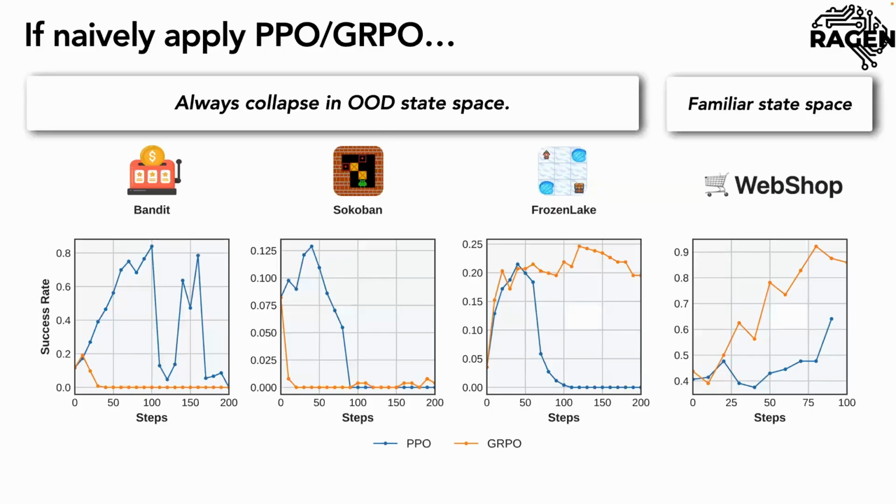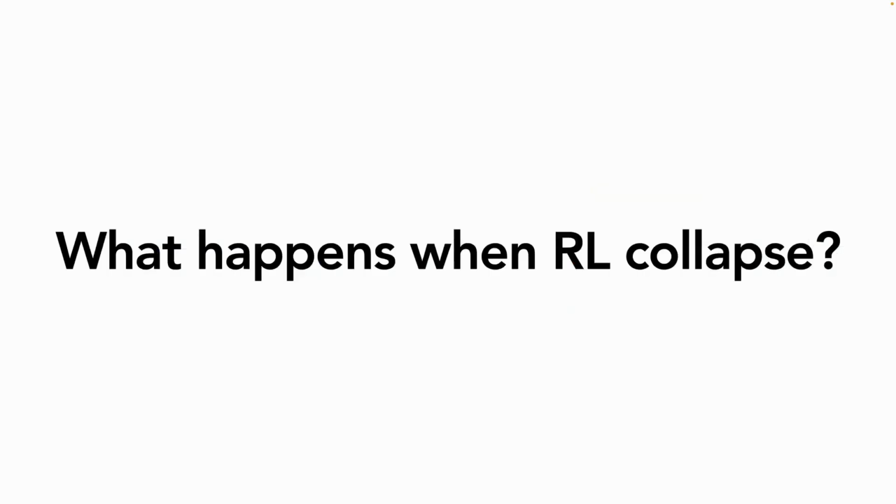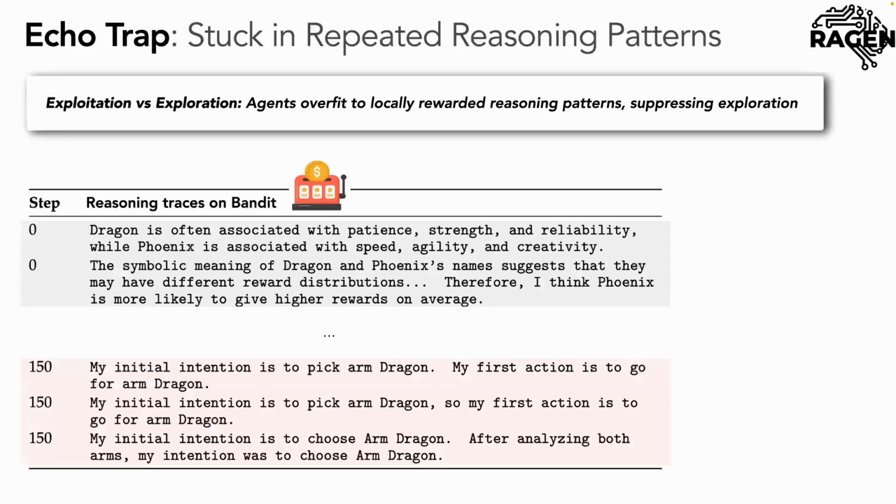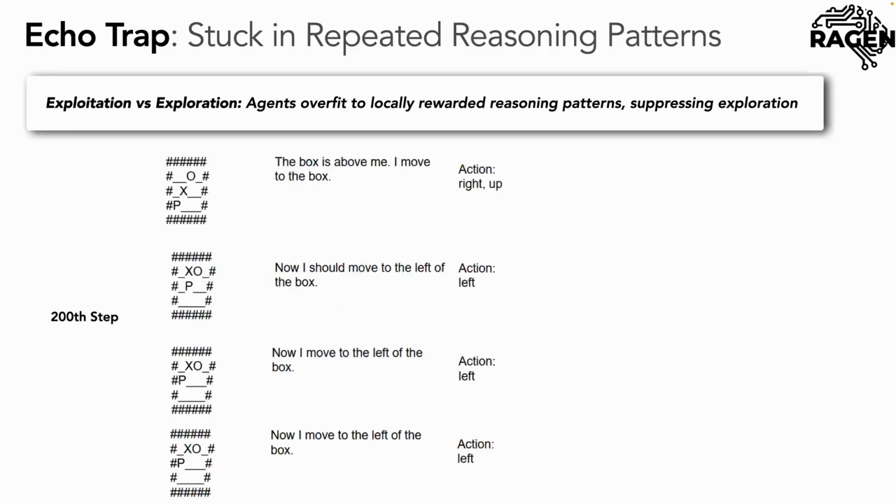Yeah. And then we identified different behaviors, like the model actually will collapse in environments that they are not very familiar with. So we call them OOD environments. And then we try to figure out why the RL will collapse. The first thing we do is use the reasoning chain to explain the model's behavior. At the first several steps, when we train in different runs, we can see they always have different reasoning chains. But if we train into a later stage, like step 150, in 3 runs they actually get very similar reasoning chains. And it happens for the Sokoban task as well.